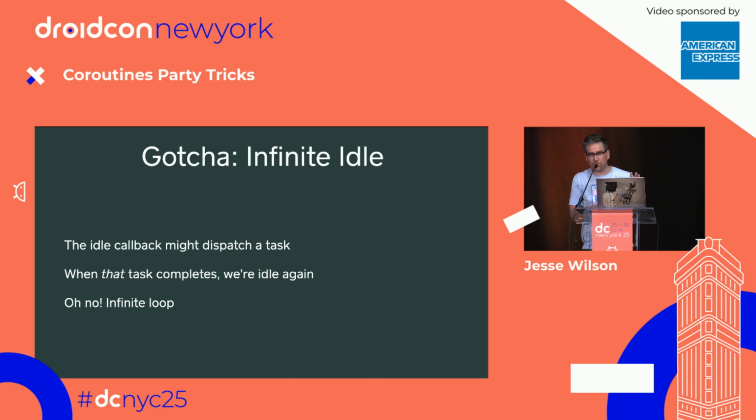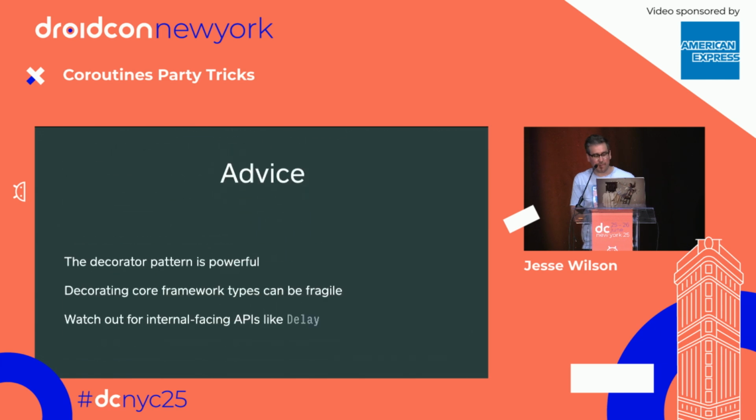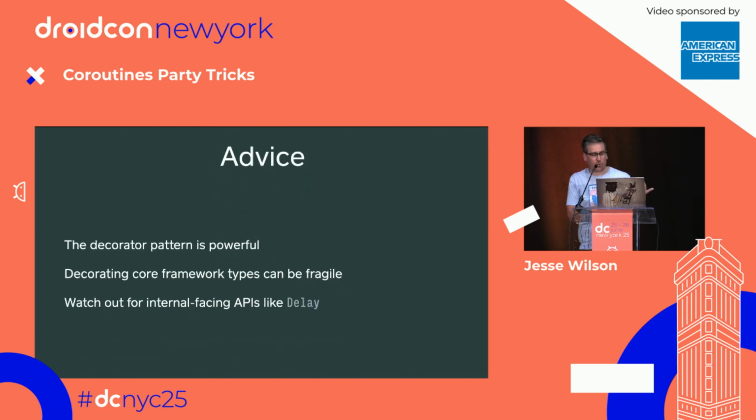There's a couple gotchas. If you do this the first time like I did, you can have it so that your callback itself does coroutines work, and then that will eventually complete, and then you'll call your callback over and over again, infinite loops. And then there's another gotcha, which is that there's a special interface that some coroutine dispatchers implement called delay, and you need to implement this interface for your tests with the coroutines testing library to properly implement delay where you don't actually delay with real clock time. So advice: the decorator pattern is powerful. You can decorate core framework types if you want. It's a little bit sketchy, and then you should watch out for internal facing APIs like delay.